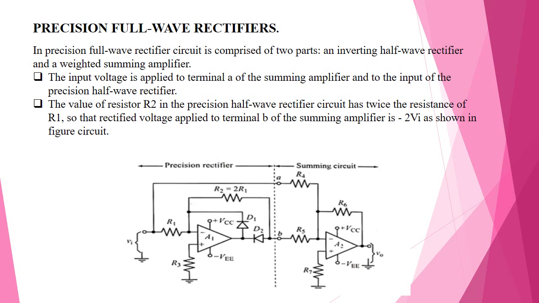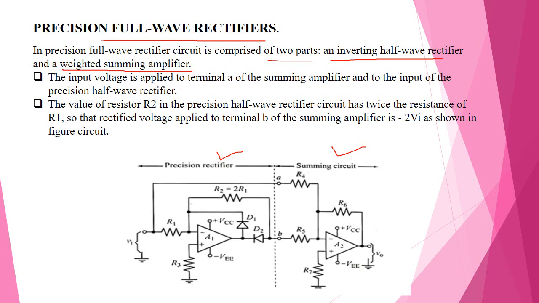After the completion of the half-wave rectifier, now we start the precision full-wave rectifier. The precision full-wave rectifier is comprised of two parts. One is an inverting half-wave rectifier, another is a weighted summing amplifier. Here, in the circuit diagram, we are showing the two parts: one is the precision rectifier, another is the summing circuit. It consists of two circuits.